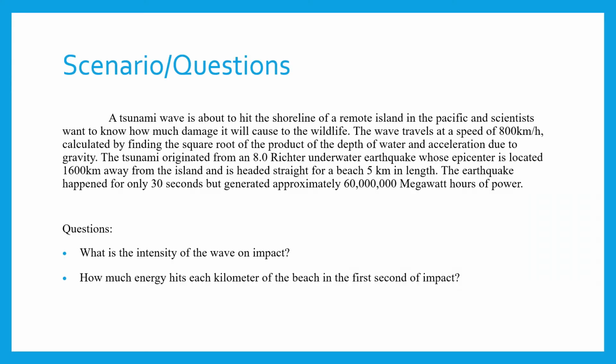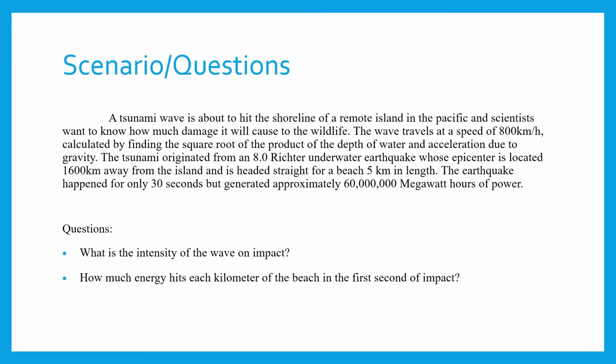Alright, so a tsunami wave is about to hit the shoreline of a remote island in the Pacific Ocean and scientists want to know how much damage it will cause to the wildlife. The wave travels at a speed of 800 kilometers an hour, calculated by finding the square root of the product of the depth of water and acceleration due to gravity.